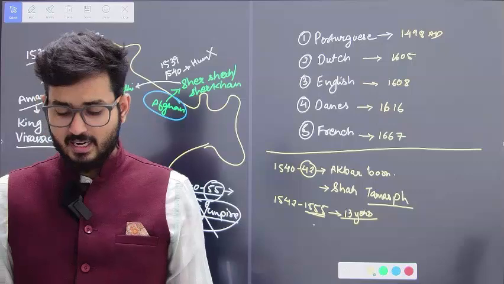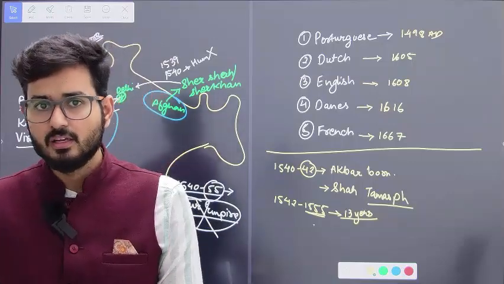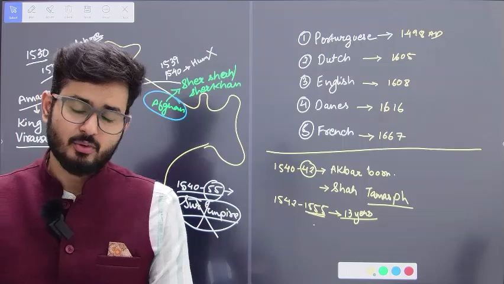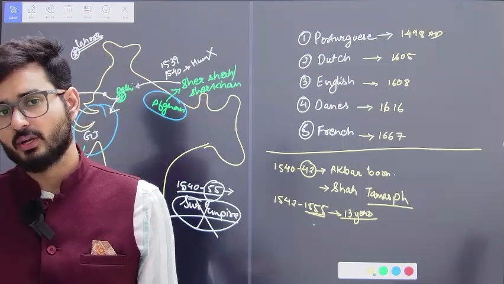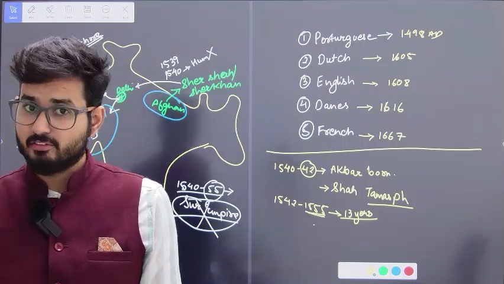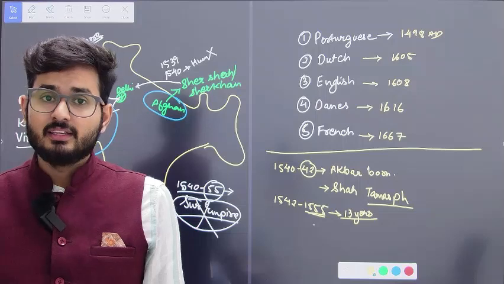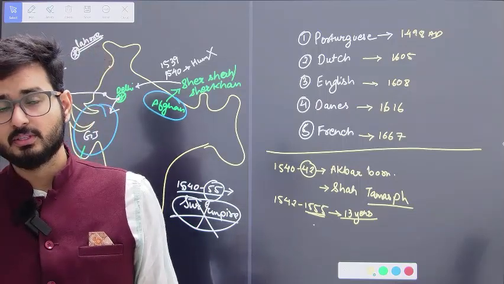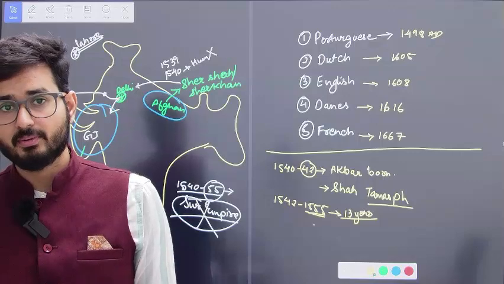If Humayun hadn't come back, the Mughal Empire wouldn't have been there, and there would have only been the Sur Empire. But Humayun came back; he won. That is why here there is again the re-establishment of the Mughal Empire.